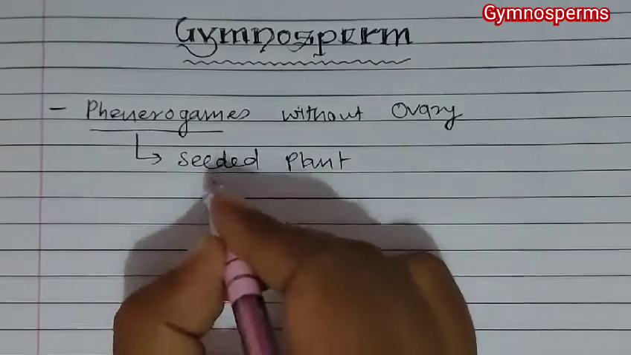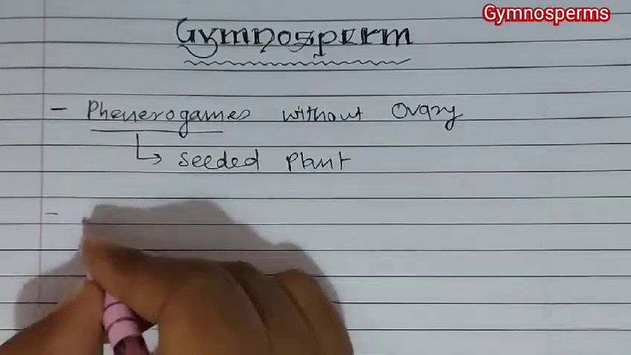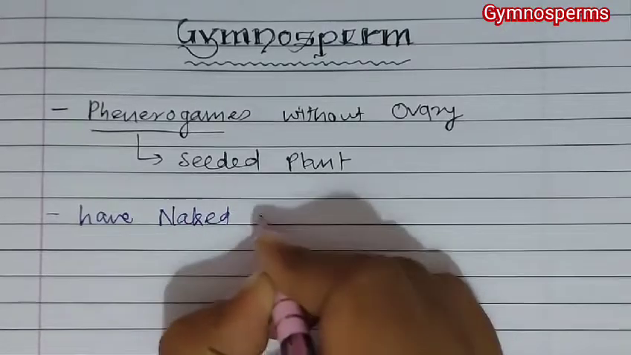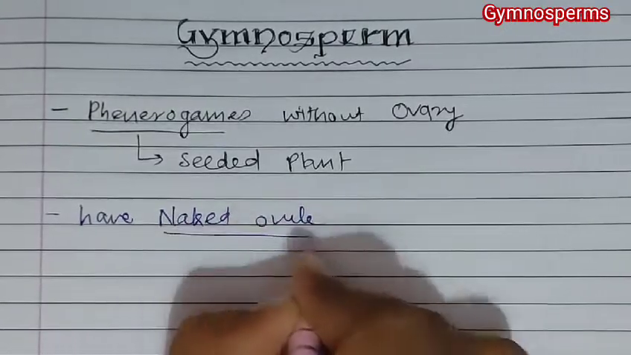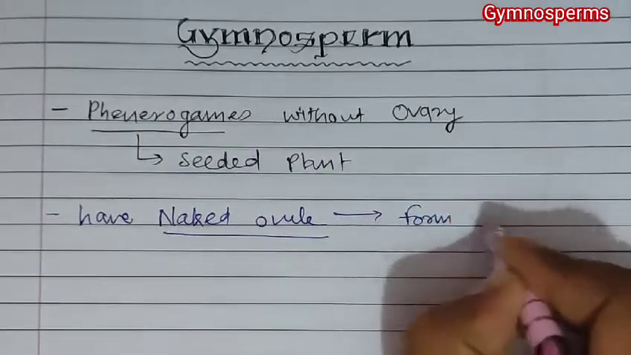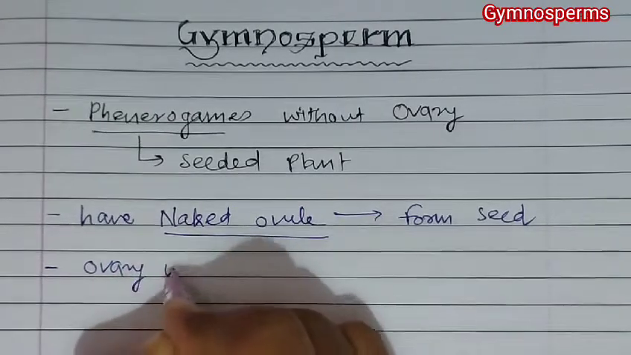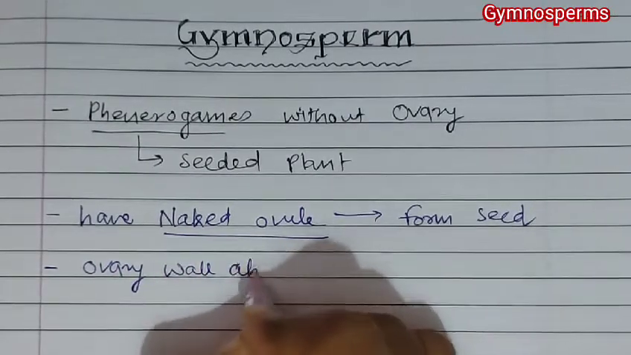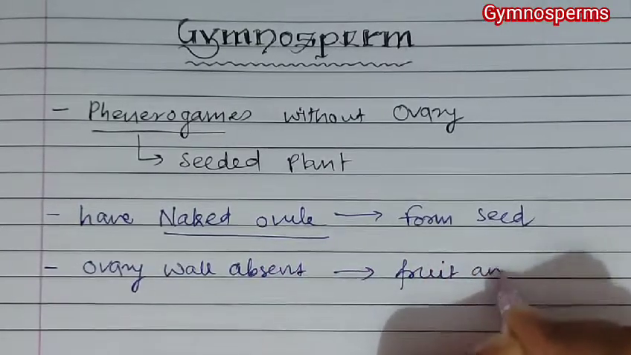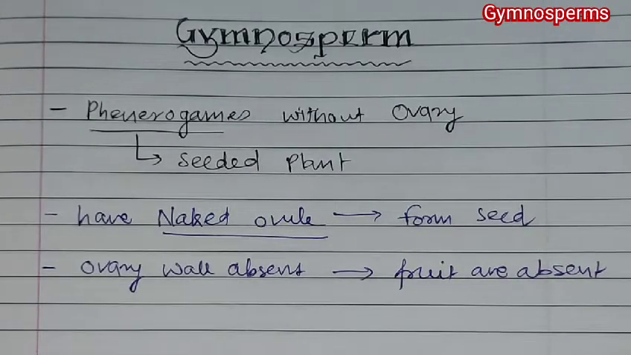So they have naked ovule, and this naked ovule forms seed, but ovary wall is absent, so fruit are absent. Fruit are not found in case of this one.